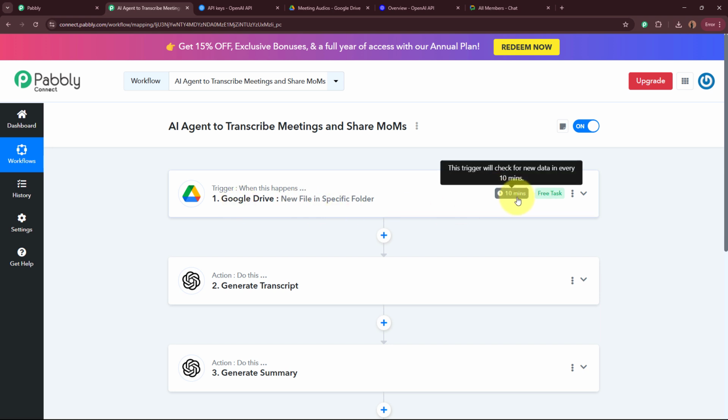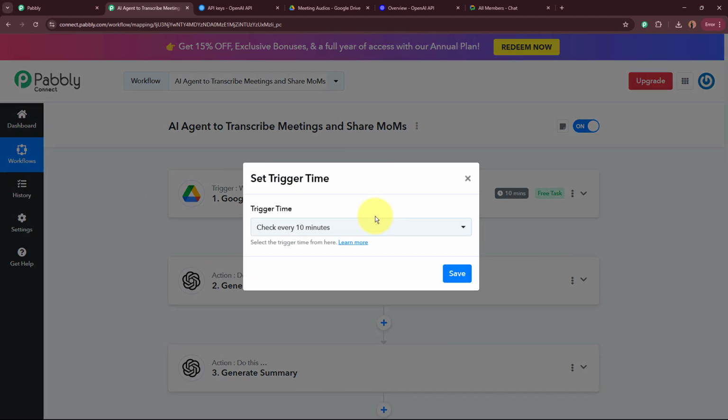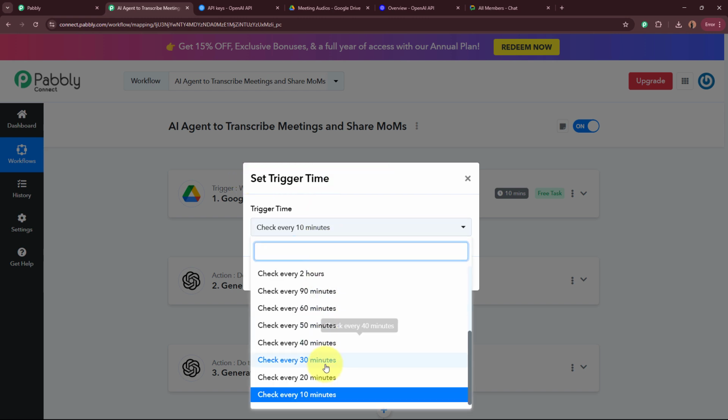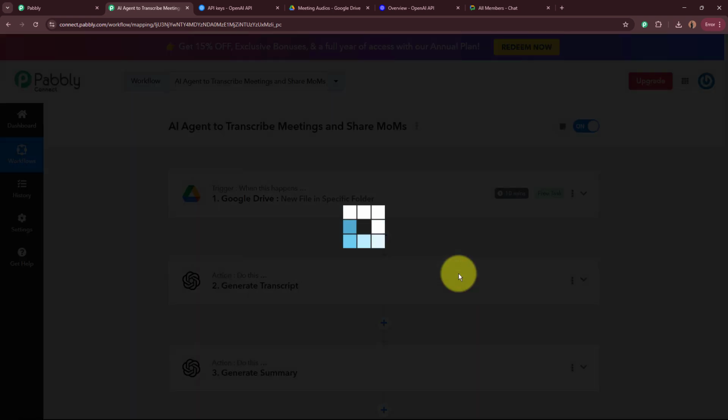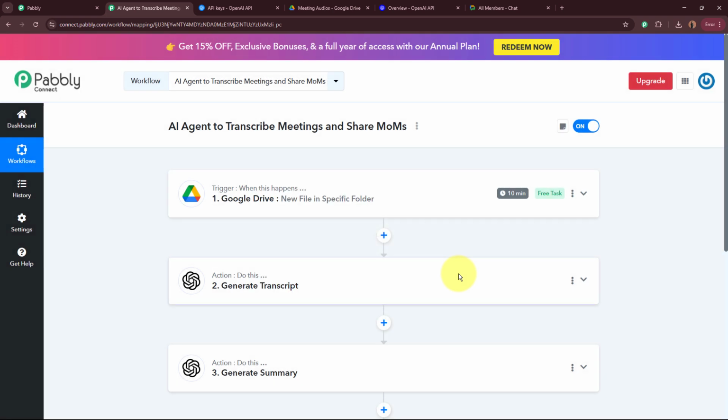And if you want to make changes in this trigger time, go to the 3 dots and click on the set trigger time option right here. This dialog box of set trigger time is going to appear in front of you. If you click on the drop down, the minimum trigger time is 10 minutes and the maximum is 24 hours. You can select the trigger time according to your requirements right here, okay?